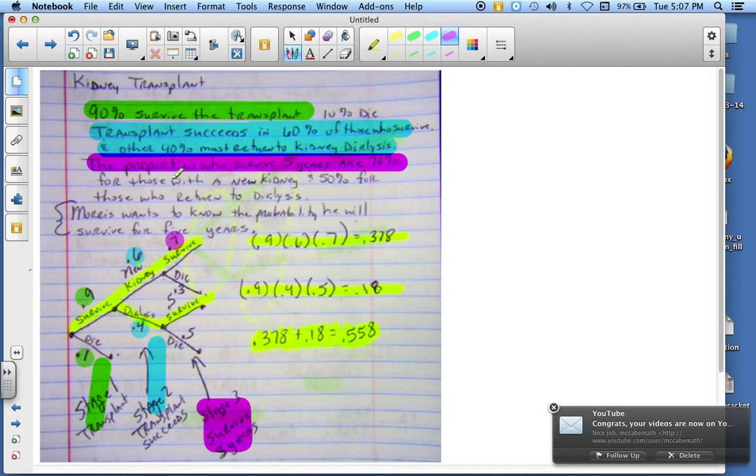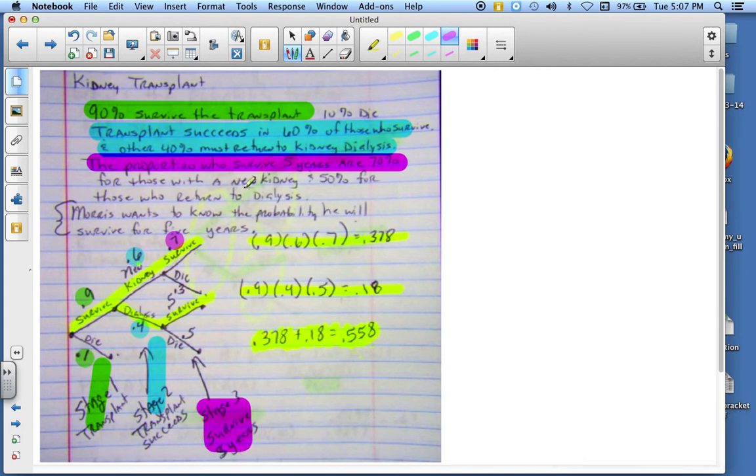Now, if you notice, the proportion who survive 5 years is 70%. That means if someone dies, they have a 30% chance of dying. So that's 0.3.